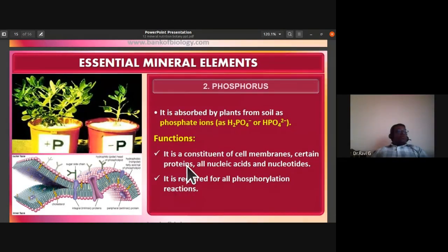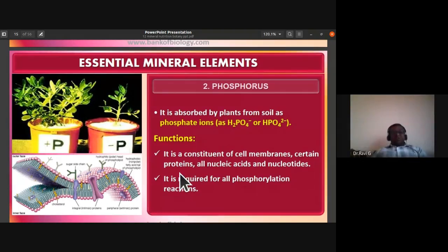It is required for all the phosphorylation reactions. Synthesis of ATP is a phosphorylation reaction. We'll be studying in photosynthesis cyclic photophosphorylation and non-cyclic photophosphorylation, and in respiration, we'll be studying oxidative phosphorylation. So phosphorus is a very essential mineral element. It is absorbed by the plants in the form of phosphate ions, H2PO4 minus or HPO4 2 minus.